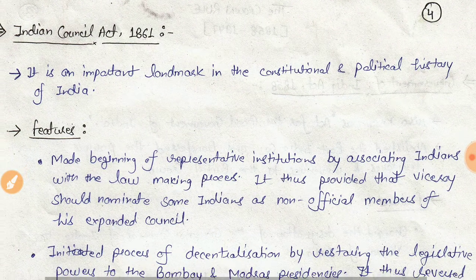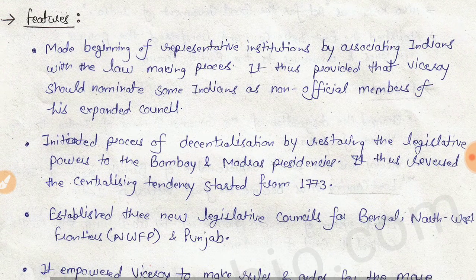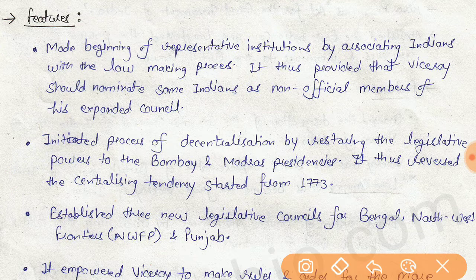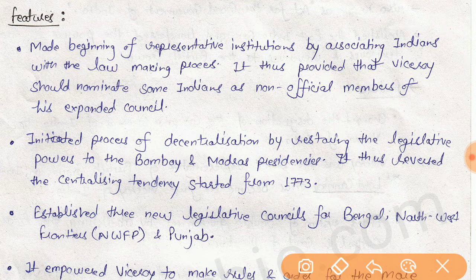Next act is the Indian Councils Act 1861. This act provided for the Viceroy to nominate some Indians in the extended legislative council.